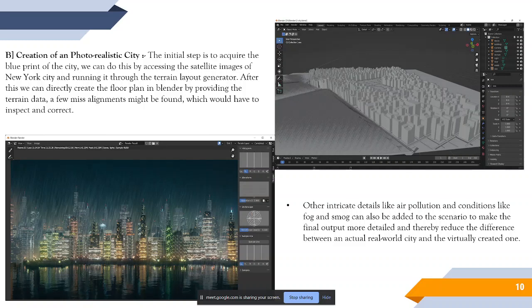So these are just two simple examples or simulations of how a virtual world can be shown or portrayed to a common man.